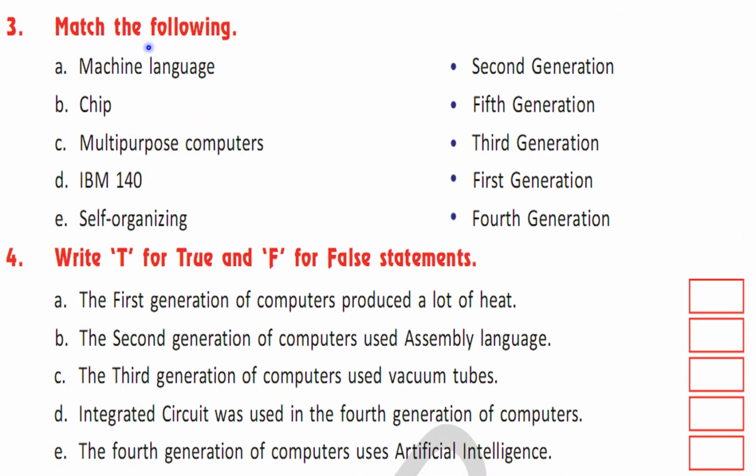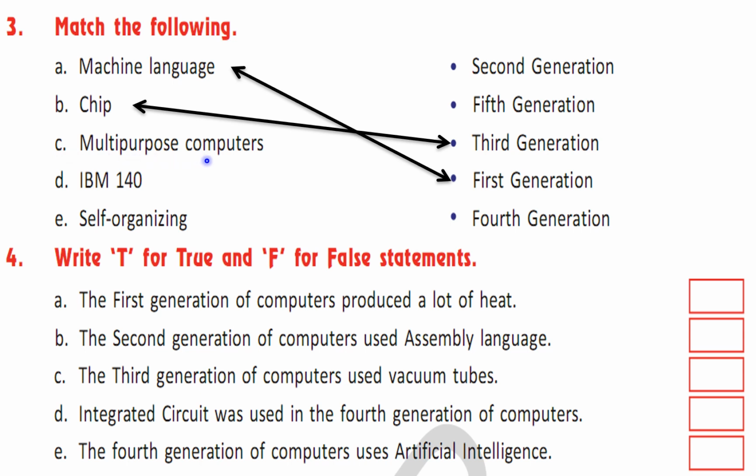Exercise 3. Match the following. A. Machine language. Machine language was used in first generation computers. B. Chip. Chip was used in third generation of computers. Chip is also known as integrated circuit. So third generation computers used chip.